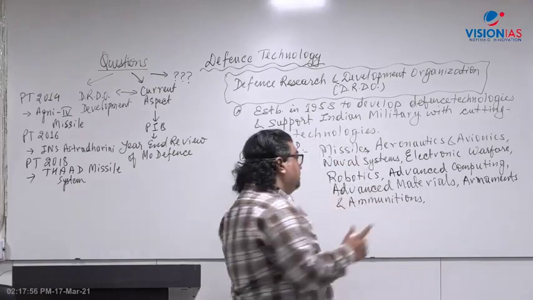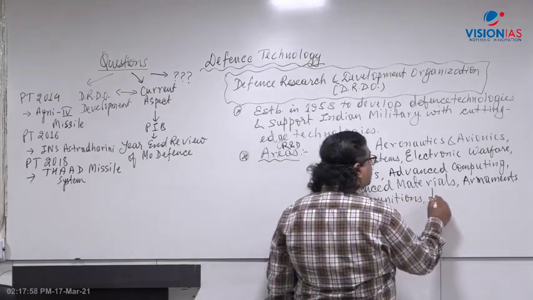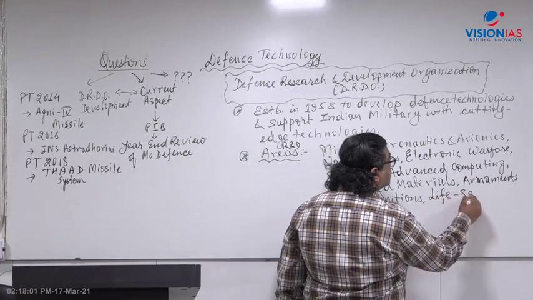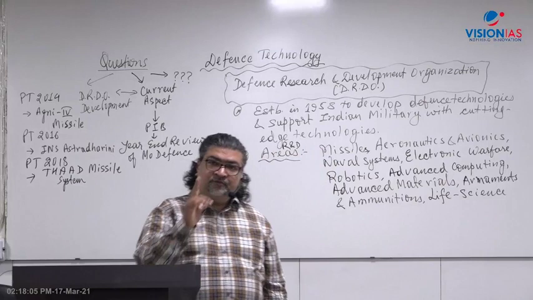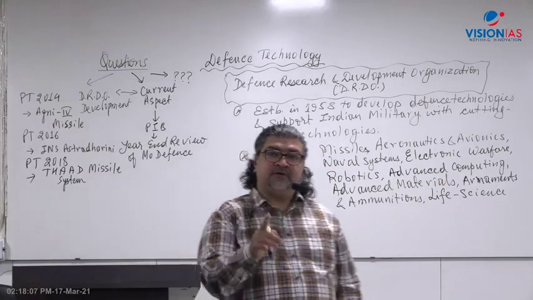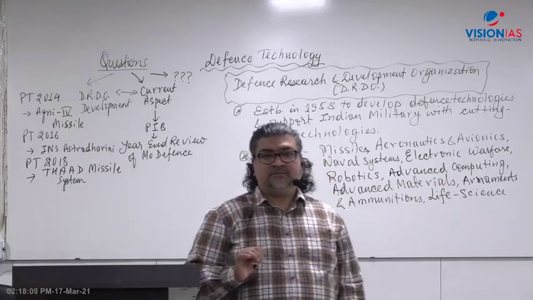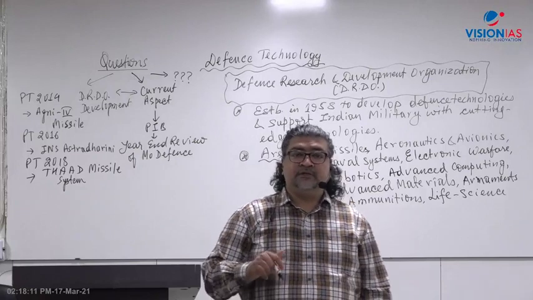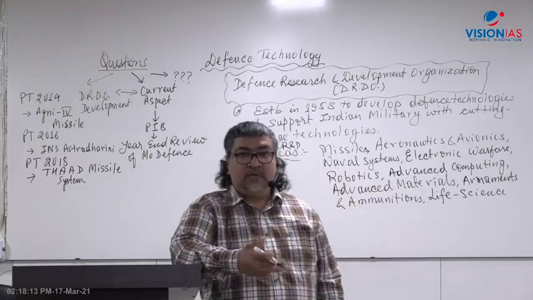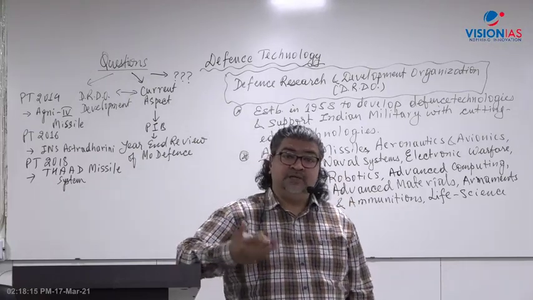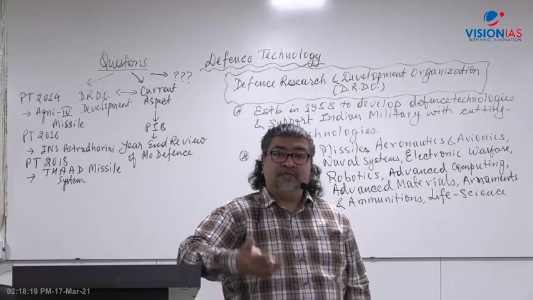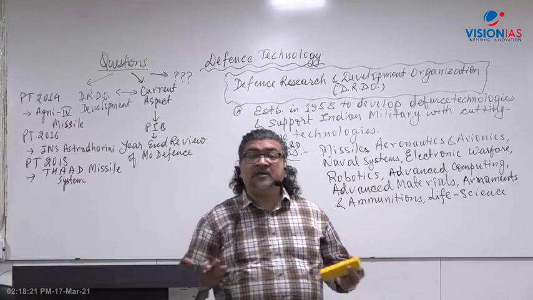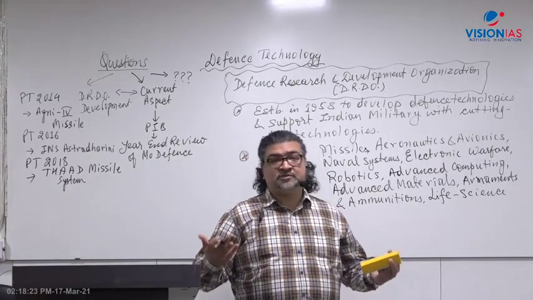Then also, DRDO has dedicated research for life sciences. DRDO labs are involved with research in the field of life sciences. Why do life sciences become very important? Our personnel, our Jawans, Army, Air Force, Navy, all the military personnel, require life support systems.